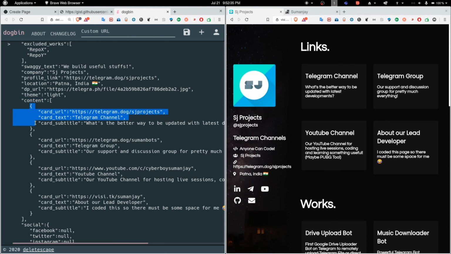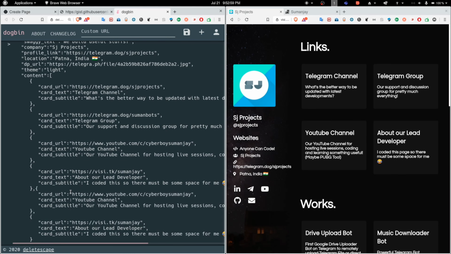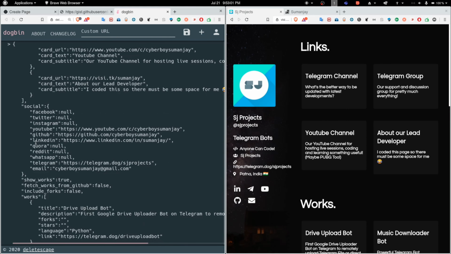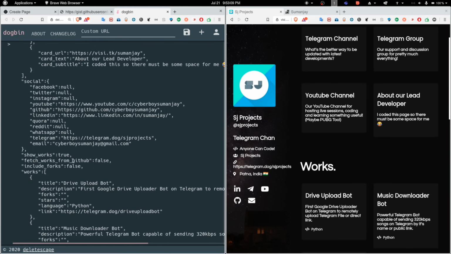So this is an array of, whatever you say, a dictionary or a JSON. It contains three things: the URL, text, and subtext. Subtitle is displayed here. The title is displayed here, and when you click on it, it will redirect you to the URL, whatever you specified. You can add as many as you want. I will just add two more just to show you and give you a brief idea. If you add two more, it will just add two more sections below this and above the work section.